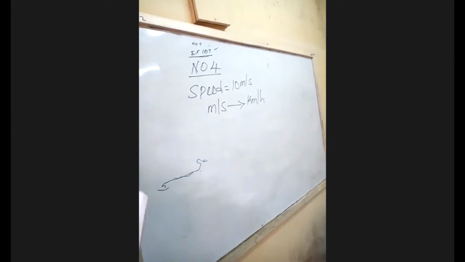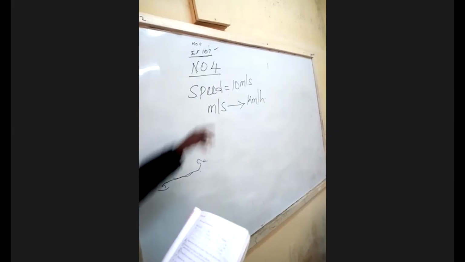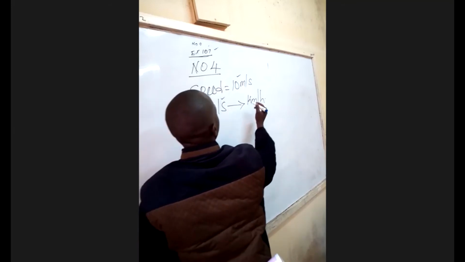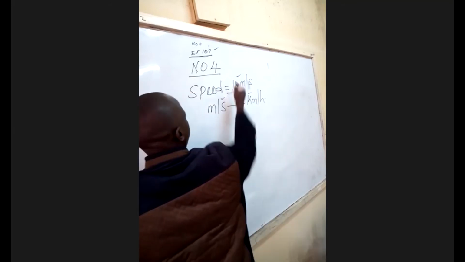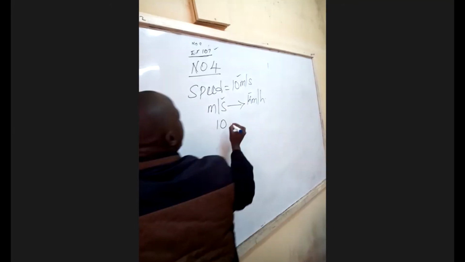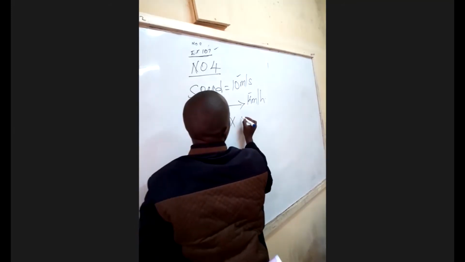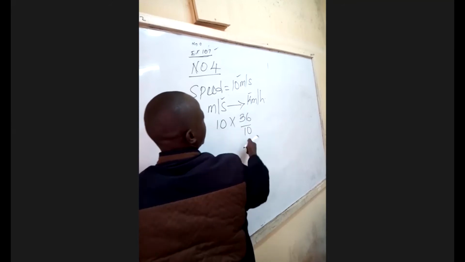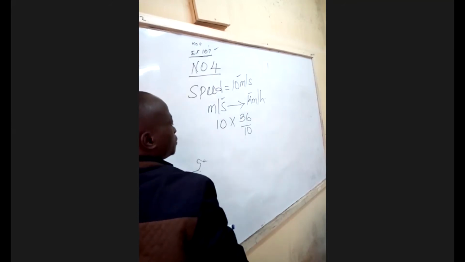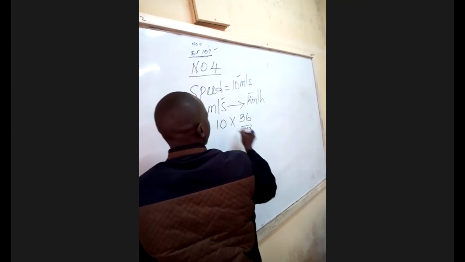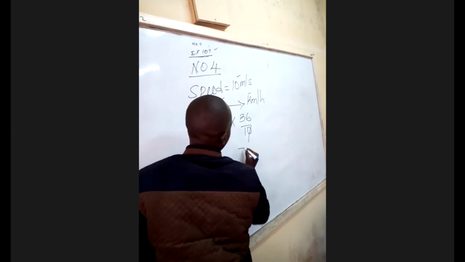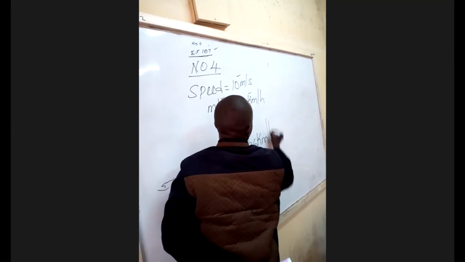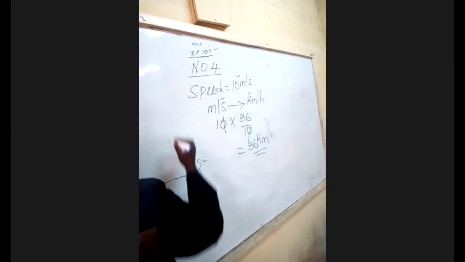Now, what we are going to do, I told you this one, that once you're told to change 10 meters per second to kilometers per hour, the number 10 you multiply by the reciprocal, which is 36 over 10. This one you multiply by 36 over 10. Which you are going to say, this one goes here, 1, and you are going to have your answer as 36 kilometers per hour. That is question number 4.